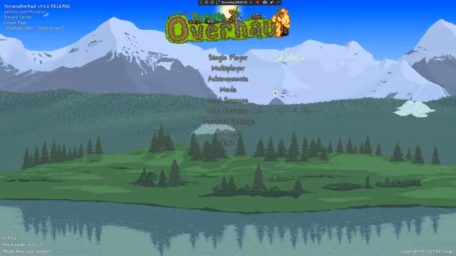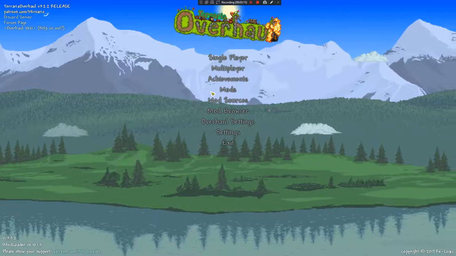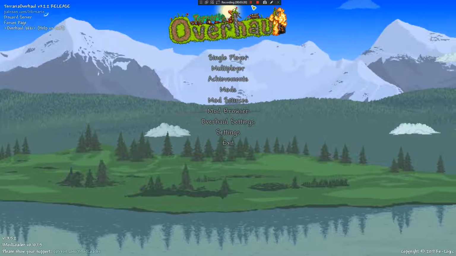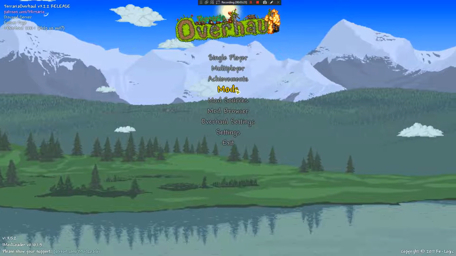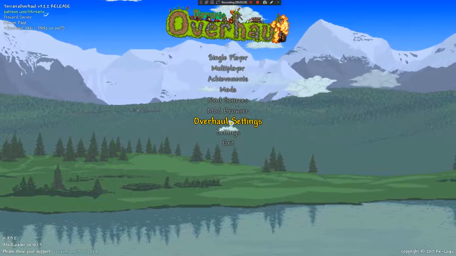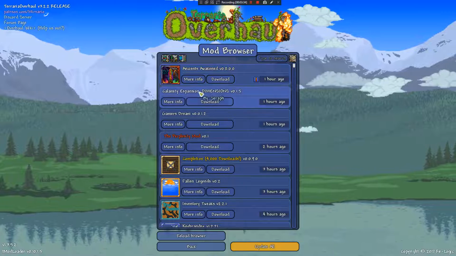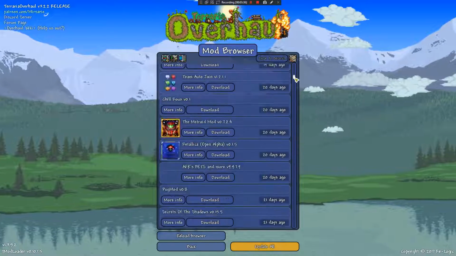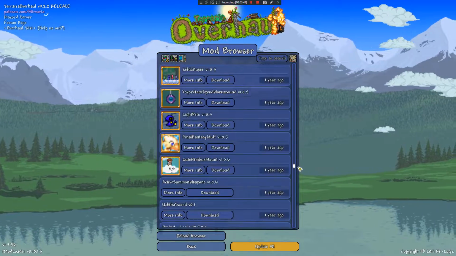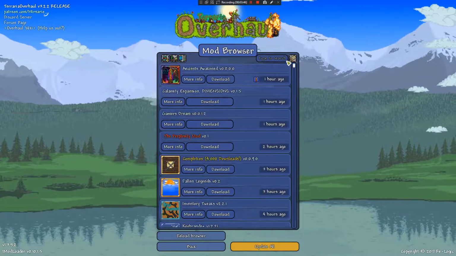Alright, now once you're in the game, you're going to notice a few different options. You're going to see mods, mod sources, mod browser. This one you won't see; it's part of the mod pack I downloaded. You're going to want to go through your mod browser and download whatever you want. There are tons and tons of mods. There are so many I can't even count how many developers there are.